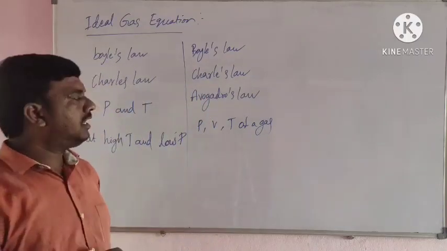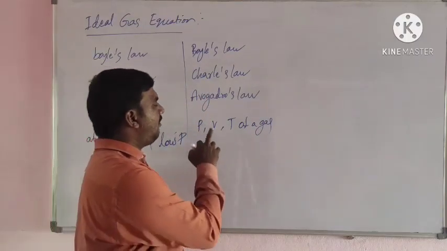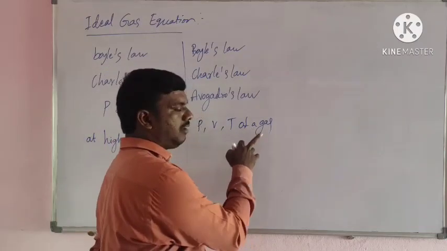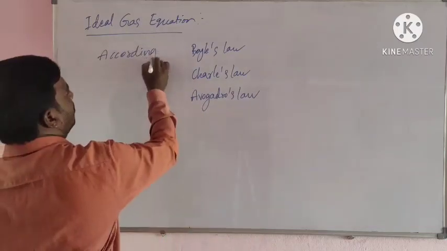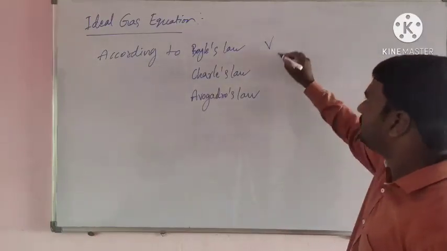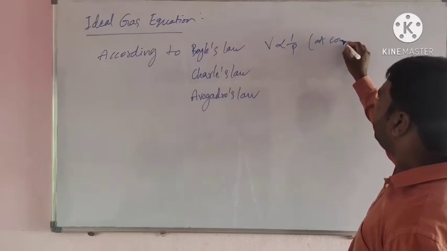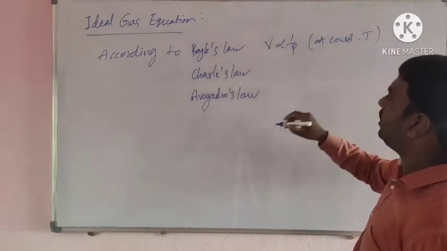The ideal gas equation correlates pressure, volume, and temperature. According to Boyle's law, V is directly proportional to 1 by P at constant temperature.